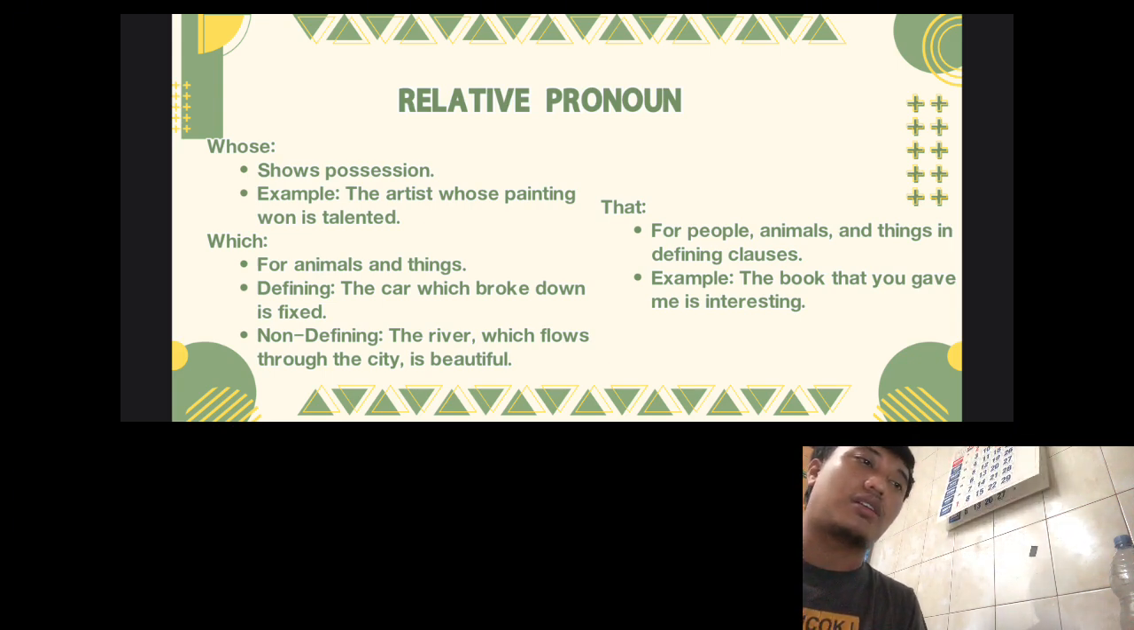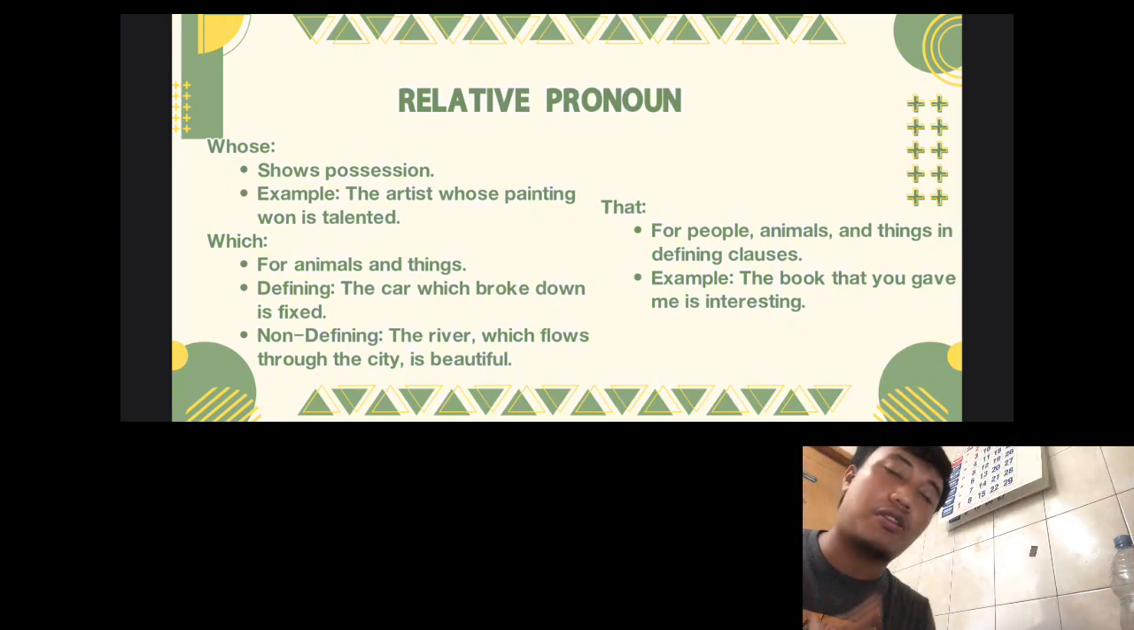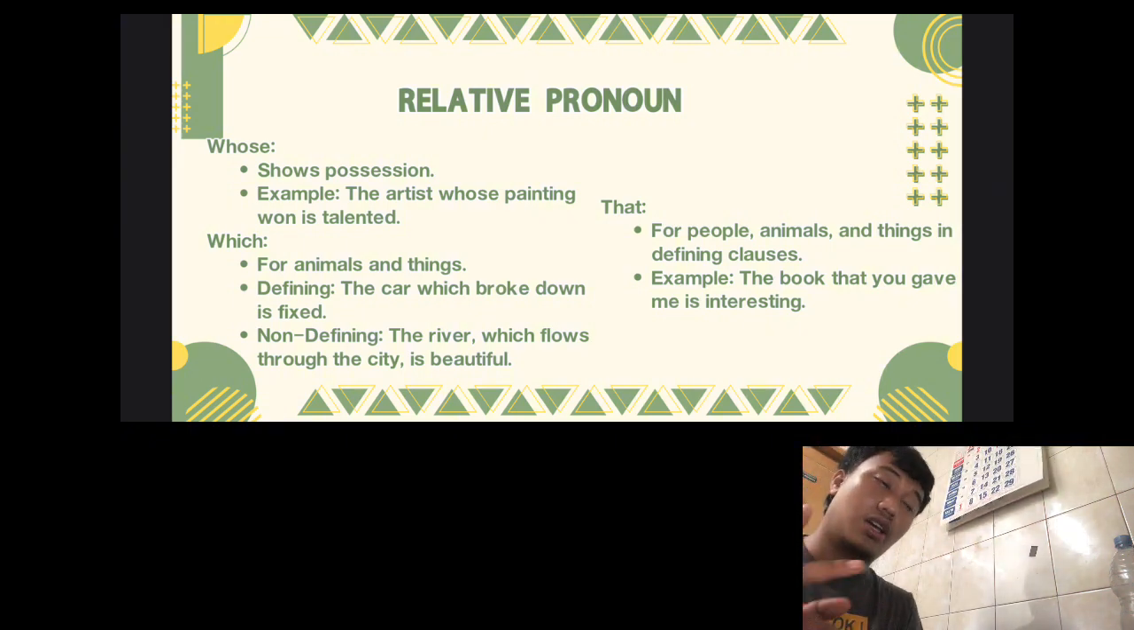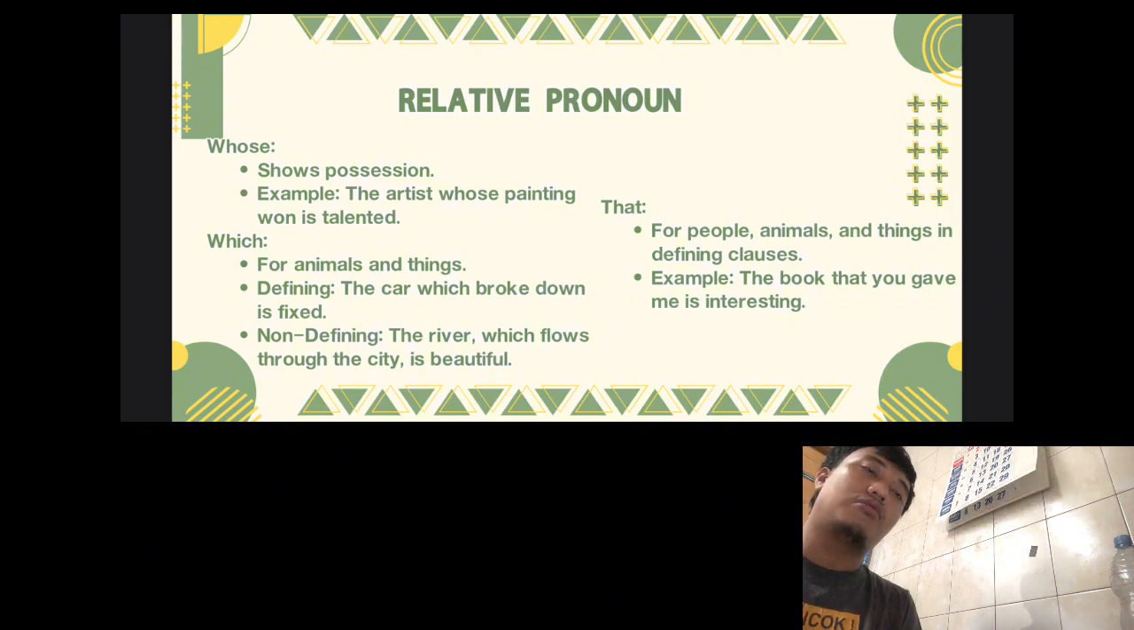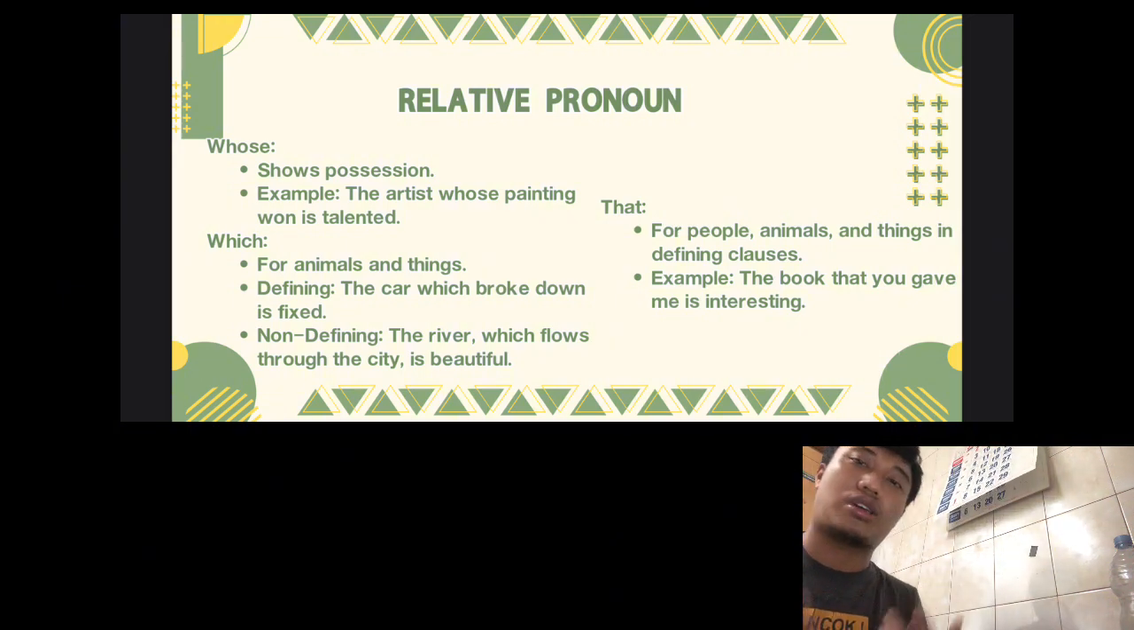And non-defining is the reverse. Non-defining, as I explained first, uses a comma. "The river, which flows through the city, is beautiful." Okay, that is more universal, because it's for people, animals, and things in defining clauses. Example: "The book that you gave is interesting." Very simple because it's more flexible and universal. You can use it for everything.